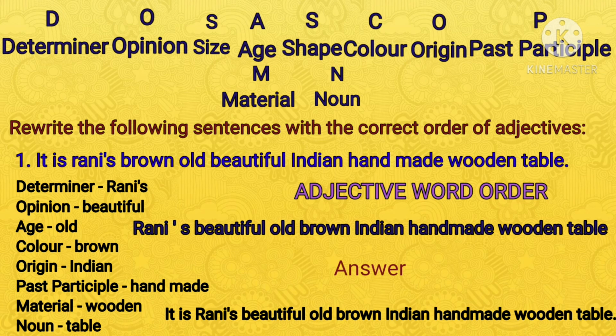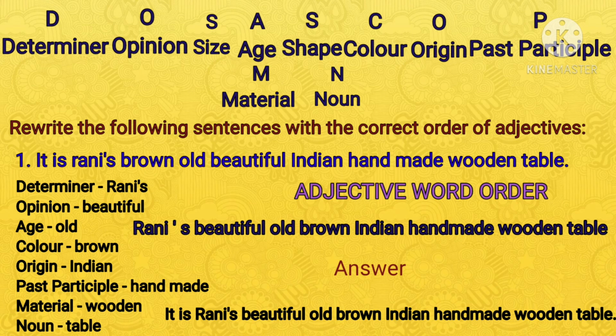Next, O for opinion. You follow the sequence, the same order: DOSASCOPMN, like that you have to follow. D is a determiner. Rani is a possessive. Determiner means, apart from the possessive, you have the articles and the demonstratives. So here the possessive is Rani's. Next, O, opinion is beautiful. Age is old. Color is brown. Origin is Indian. Past participle is handmade. Material is wooden. And finally, noun is table.